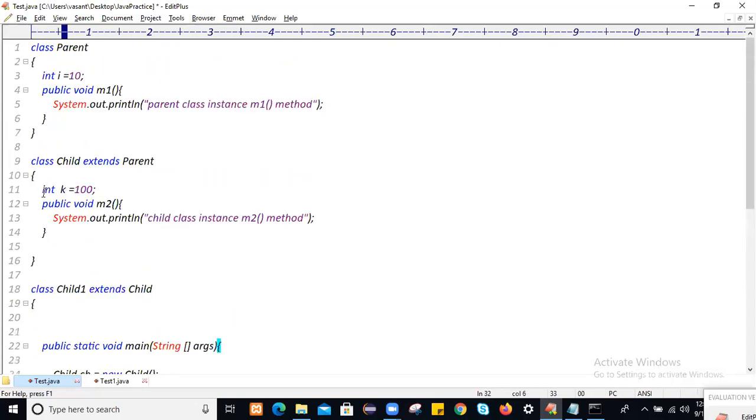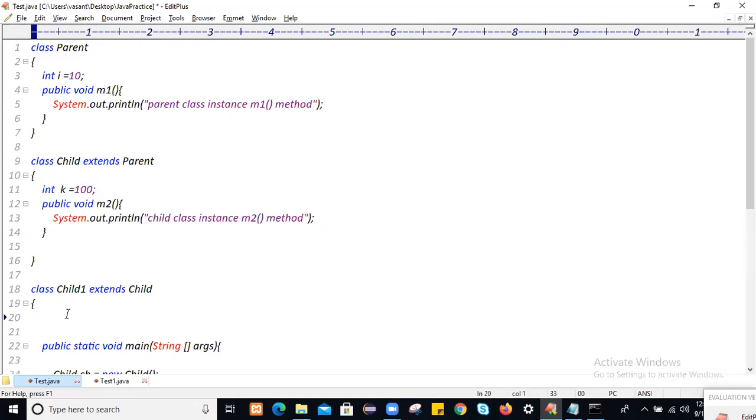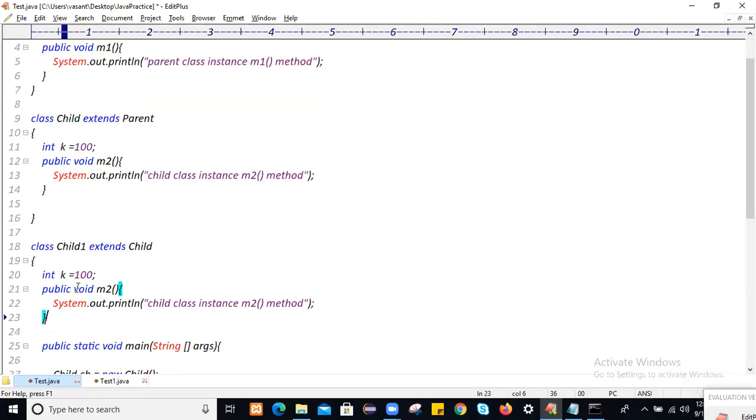So here I will take the main method, and here also there are two members of the class. So I will take instance members. I will take j is equal to 1000, and this is the m3 method, the child one class instance m3 method.